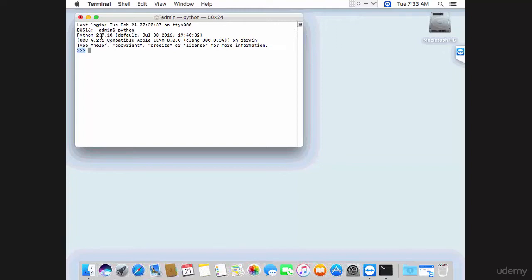However, if you look here, you'll see this is Python 2.7, so it's a bit outdated, and the current version of Python is Python 3. So it's recommended that you actually install Python 3 on your Mac or Linux instead of using the old version Python 2.7.